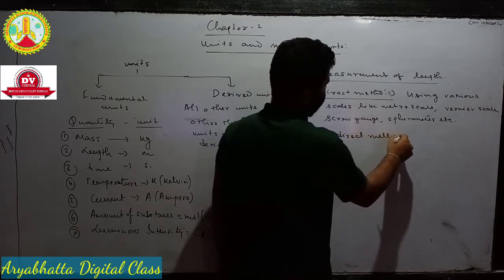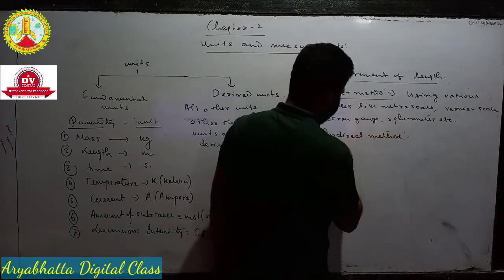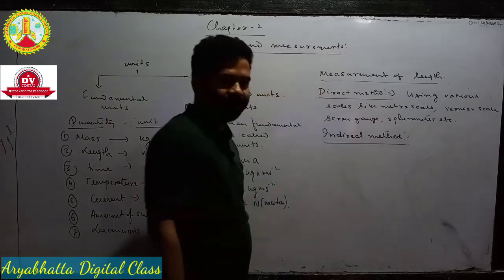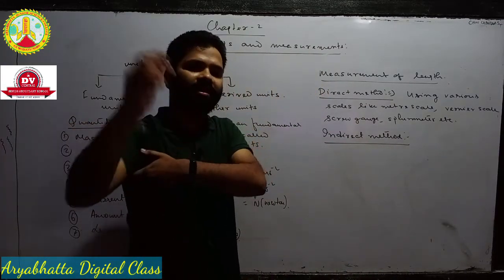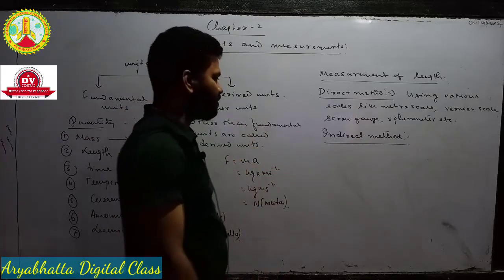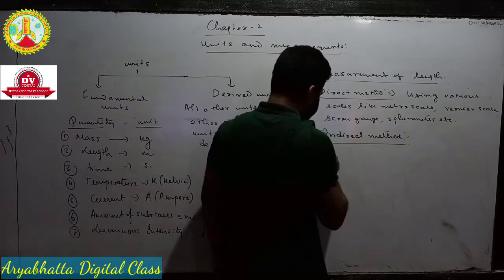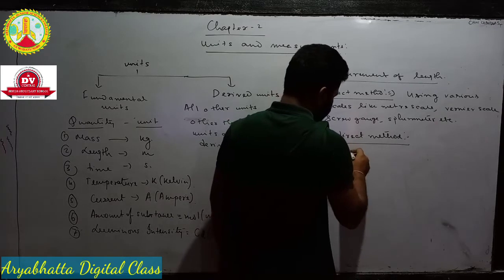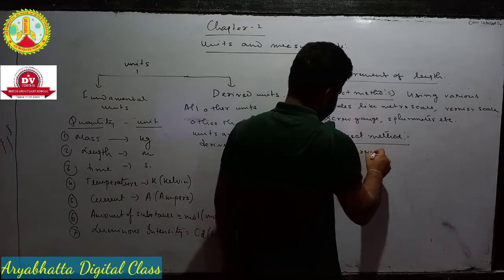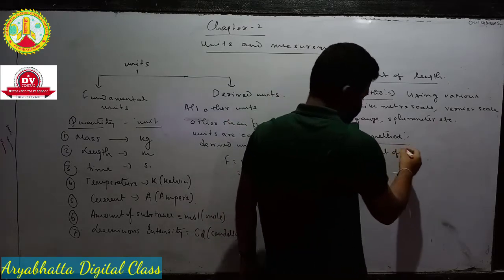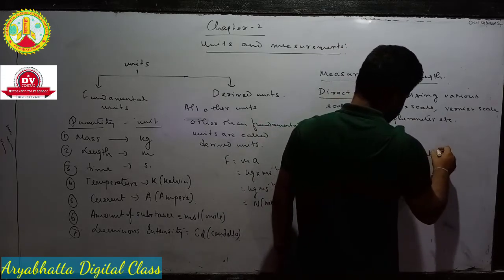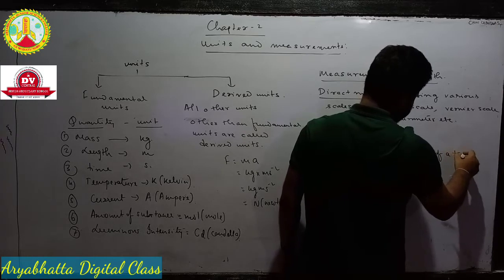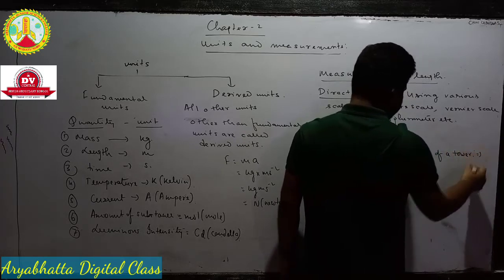Indirect method, as I have already told you, suppose you want to calculate the radius of the earth. How will you calculate radius of the earth? We do not have such a big scale, so there are some indirect methods. So in indirect method, number 1 is measurement of height of a tower.